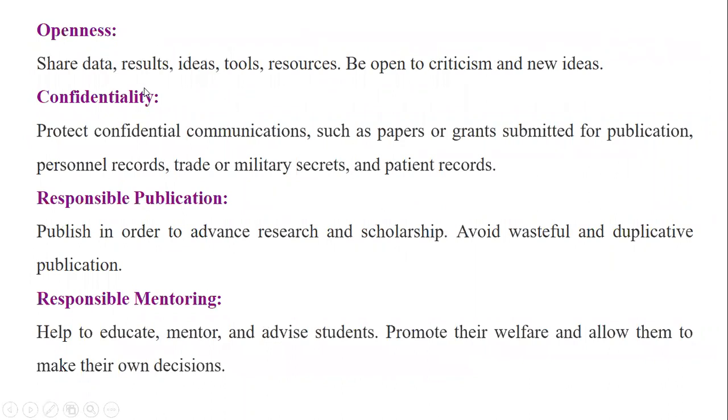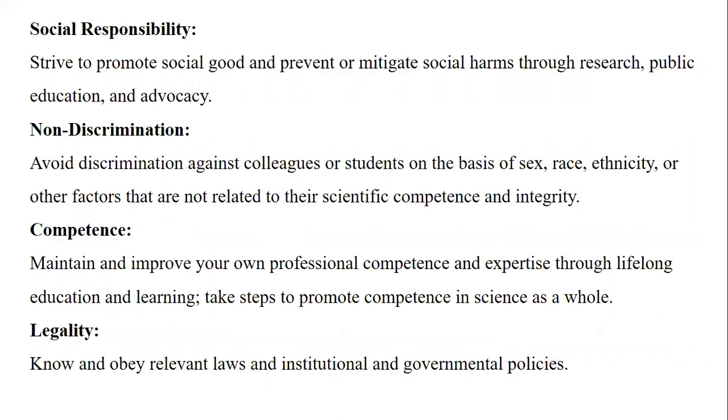Yes, openness, that is using the tools, openness for accepting the criticisms, confidentiality with respect to the responses to be received. Okay, responsible publication, responsible mentoring is something which is a part of research ethics. So you may get these characteristics, and they will tell you to recognize the research ethics.